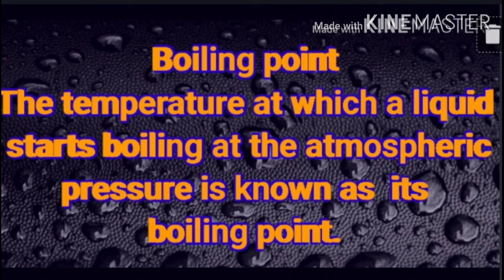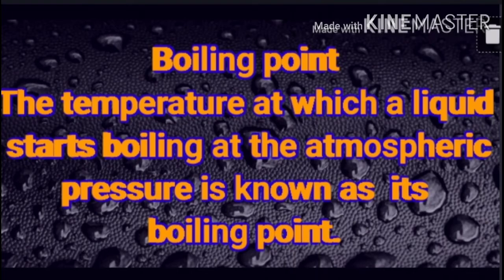The temperature at which a liquid starts boiling is known as its boiling point. You know, children, in previous classes, in 6th class and 7th class also, we learned this type of phenomena.